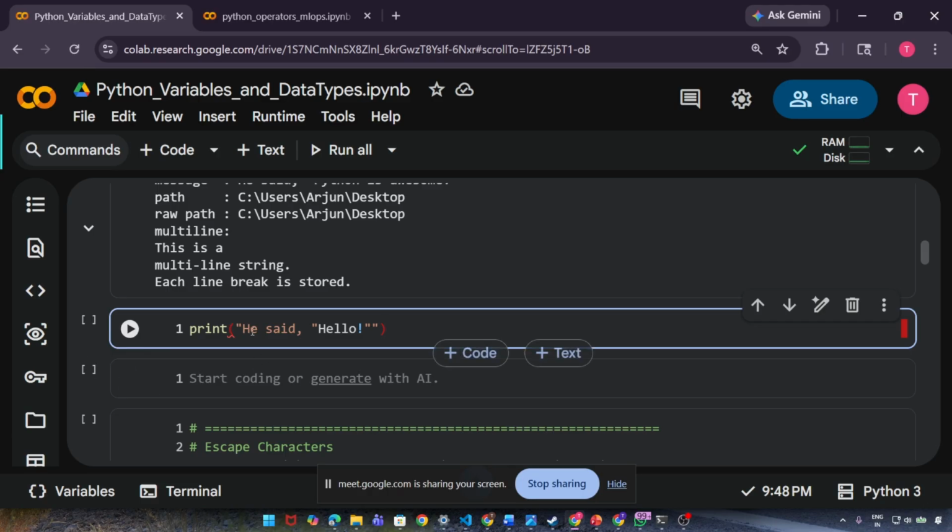Incorrect. Why? Because I have started one double quote here, I have ended the double quote here, and started another double quote here. But I want to print here like this.